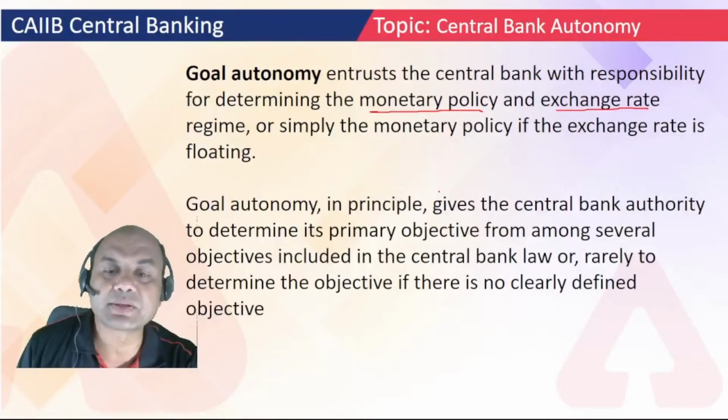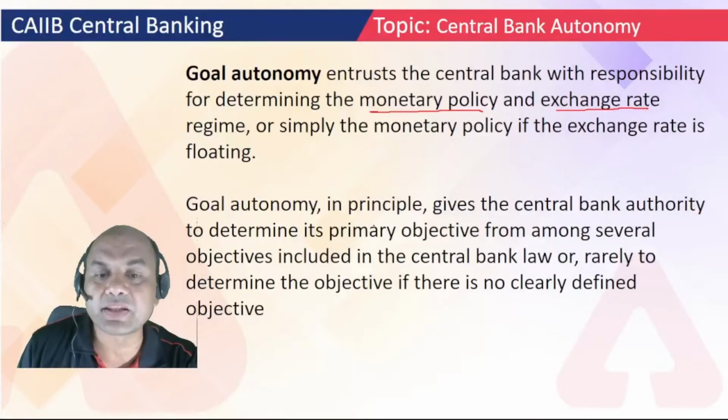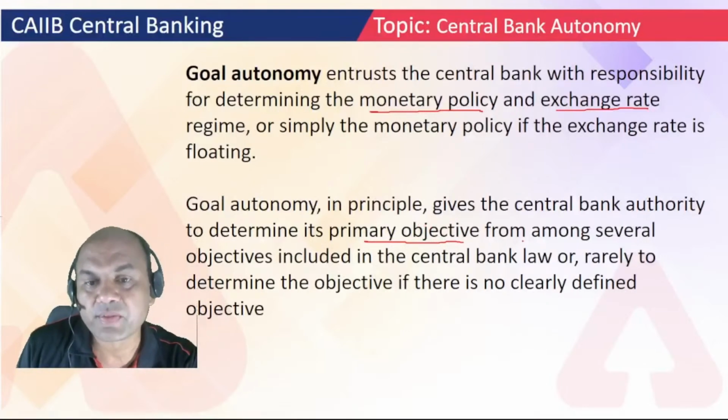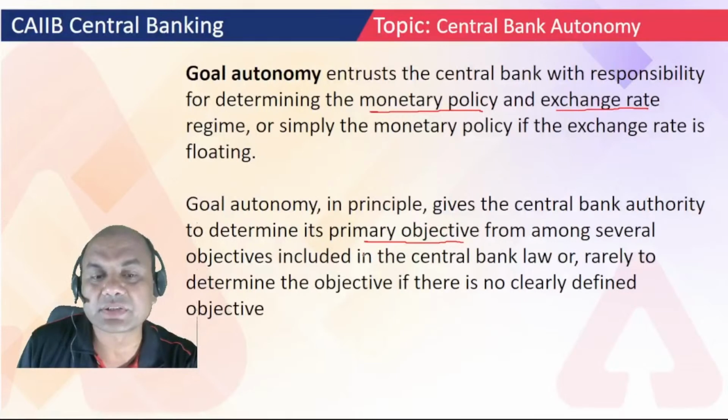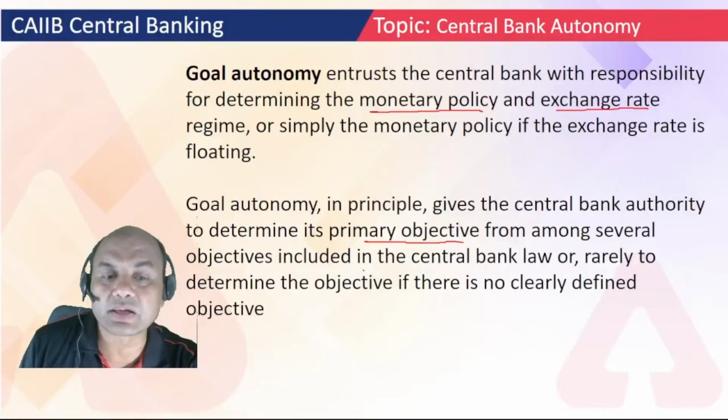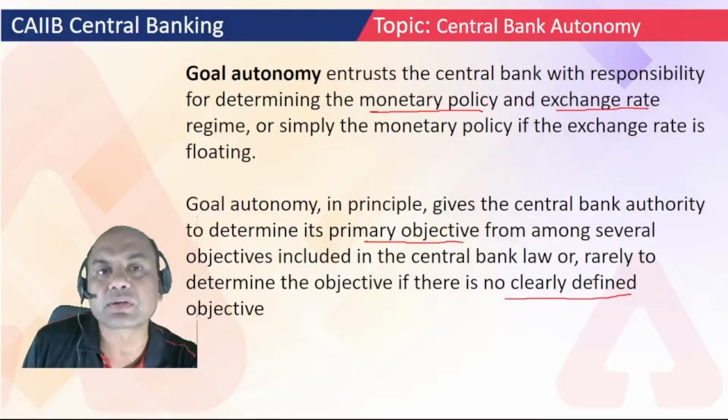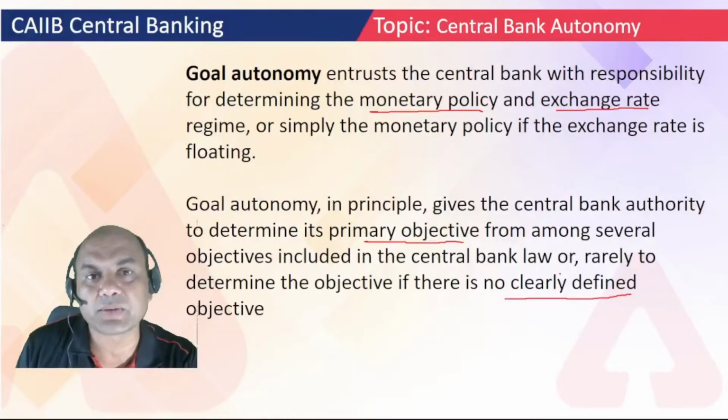Goal autonomy in principle gives the central bank authority to determine its primary objective. So the primary objective of the central bank is decided by the bank itself from among the several objectives included in the central bank law, or rarely to determine the objective if there is no clearly defined objective of any central bank.